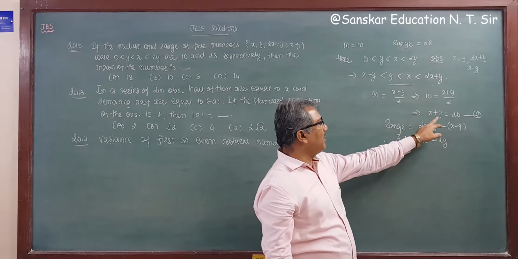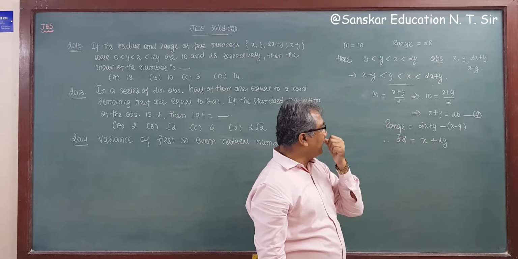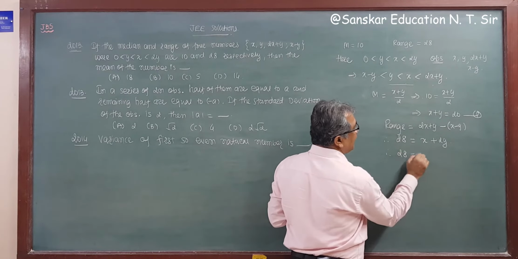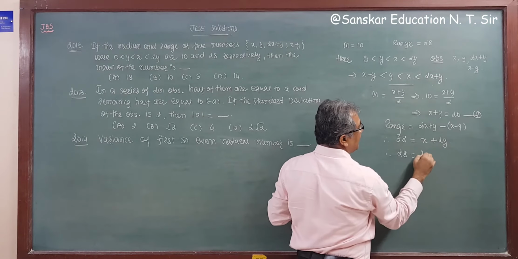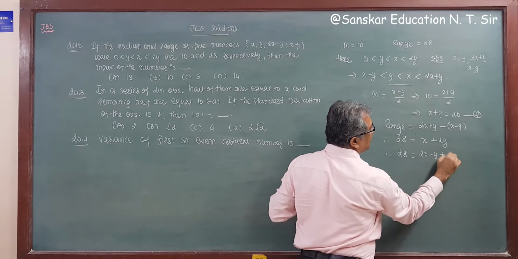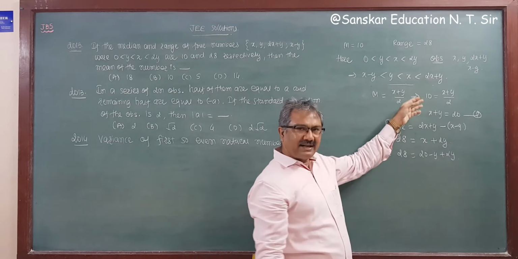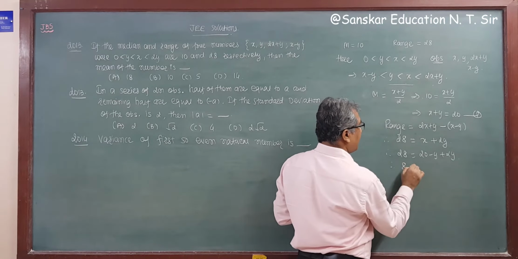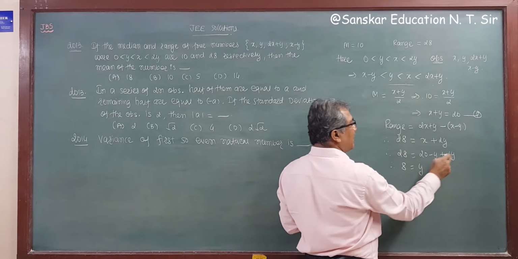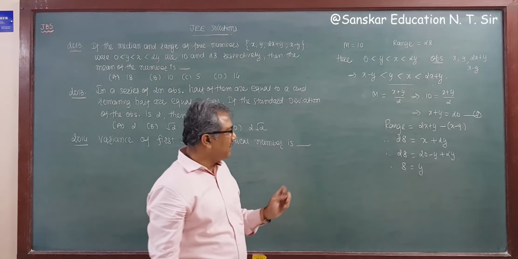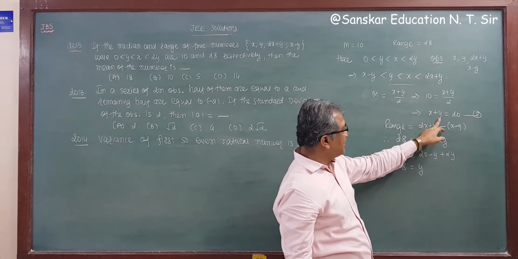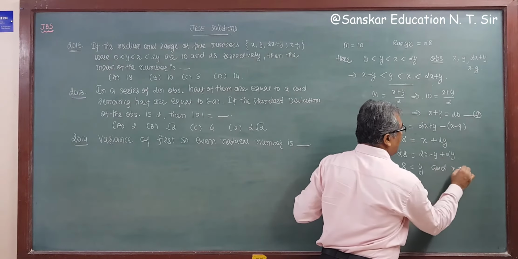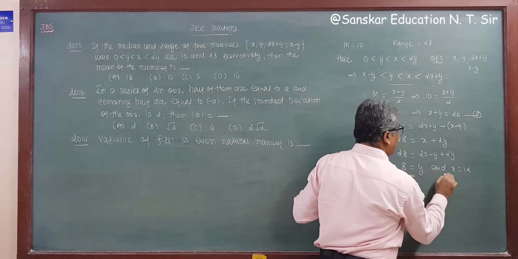Now substitute the value of either x or y from equation 1. If we substitute the value of x, then 28 is equal to 20 minus y plus 2y. Either way, you can subtract directly also, right? So 8 is equal to 2y minus y, which is y. So y is equal to 8, and if y is 8, then x is equal to 12. So these are the values of x and y.